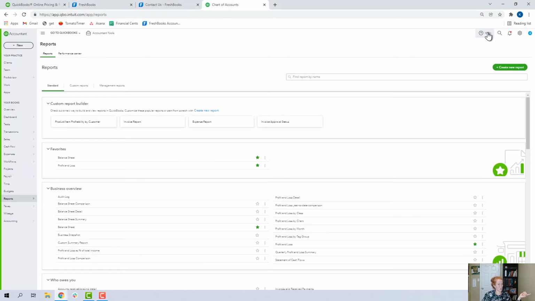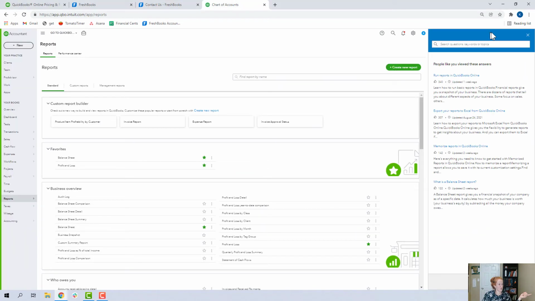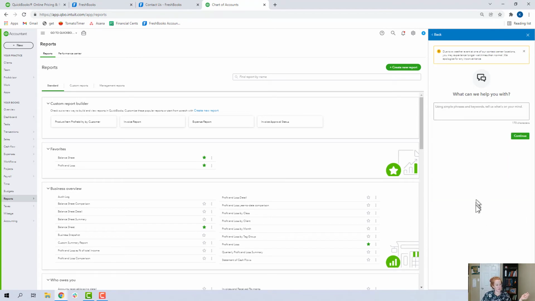All right, now we can switch here to QuickBooks Online, hit this little help thing, and you get a little menu. You can maybe do some research on your own, but if you want to contact us, this is how you do it. Type in your question. You'll go through some prompts, a standard sort of software support desk ticketing. You can ask for a call back. You can have it created into an email.